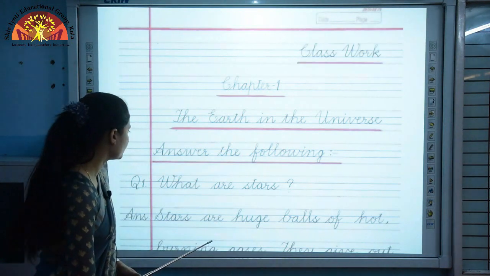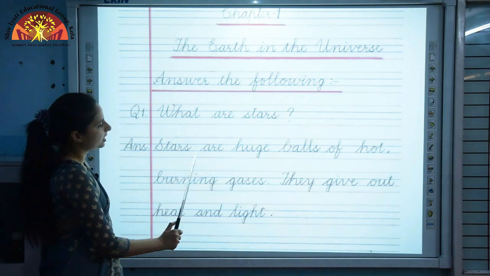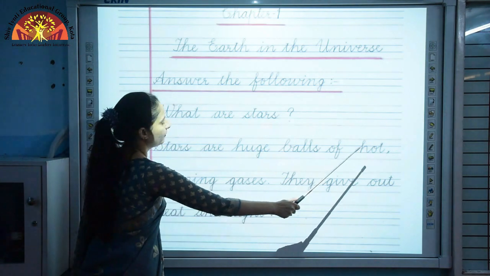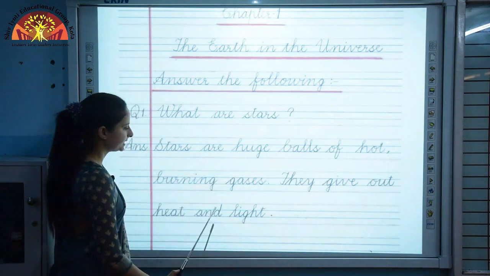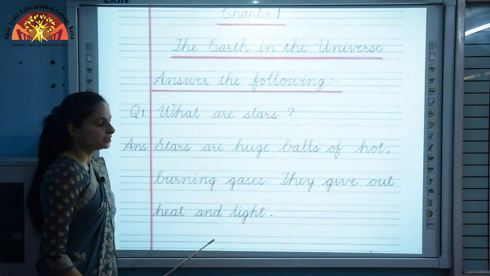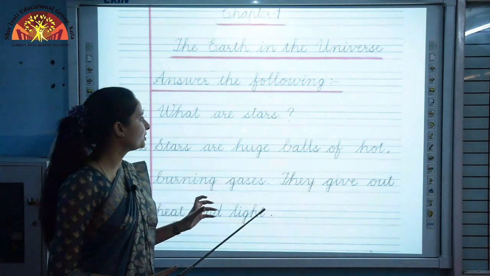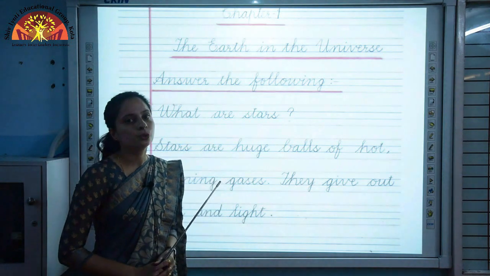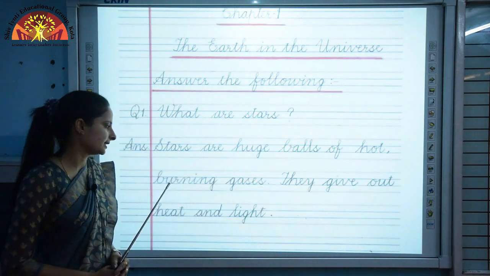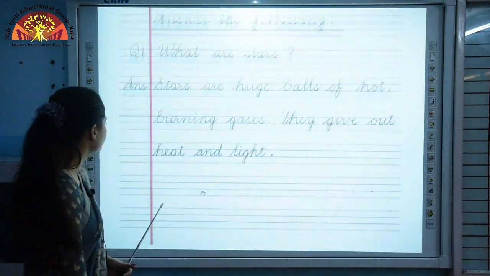Now your first question is, what are stars? Answer: stars are huge balls of hot burning gases. They give out heat and light. As we learned, when you look up at the night sky, you see some twinkling objects. These are nothing but stars, and these are very huge balls of hot burning gases, and they give out heat and light.